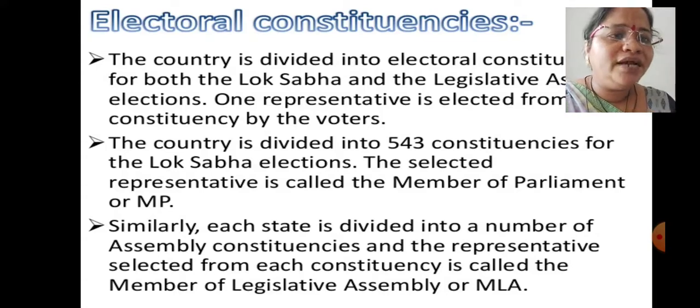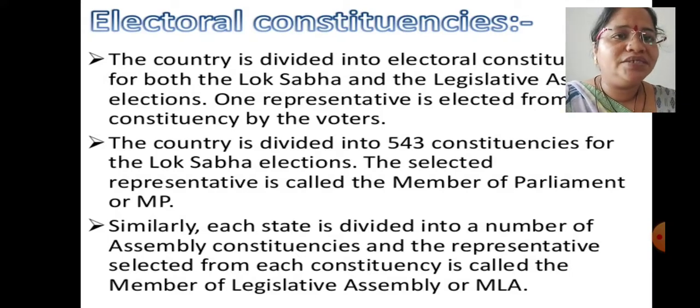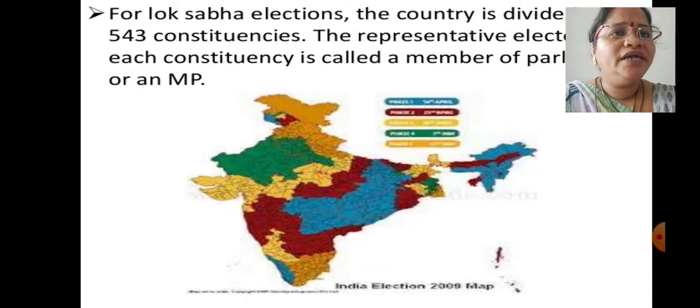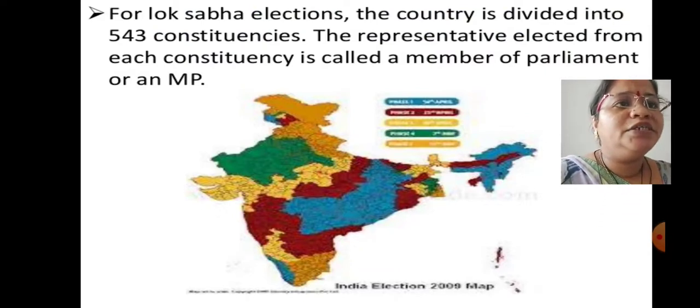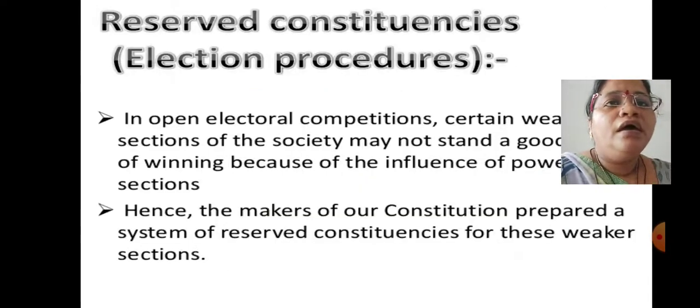Similarly, if I look at the state, it is divided into a number of assembly constituencies. Just remember it. The representative selected from each assembly constituency we call MLA, that is, Member of Legislative Assembly. A question may be asked about how many constituencies there are in the country. It is 543. State constituencies change from state to state, so it is not specified. For the Lok Sabha election, the country is divided into 543 constituencies and the representative elected from each we call Member of Parliament, MP.